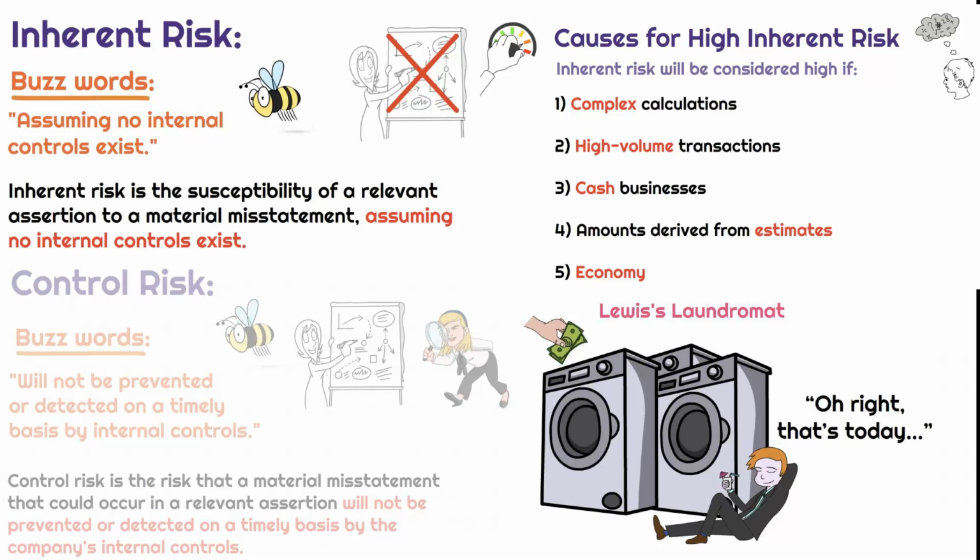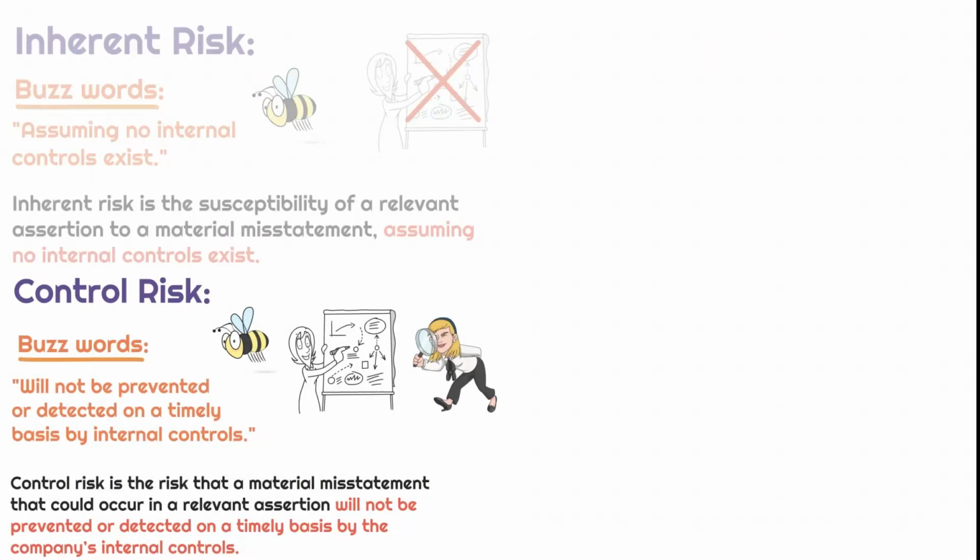Ultimately, the auditor will assess inherent risk as high if the financial statements are likely to contain material misstatements, and they are assessed as low if the financial statements are likely to not contain material misstatements. So the second risk that we are assessing is control risk. Control risk is the risk that material misstatements could occur in a relevant assertion and will not be prevented or detected on a timely basis by the company's internal controls.